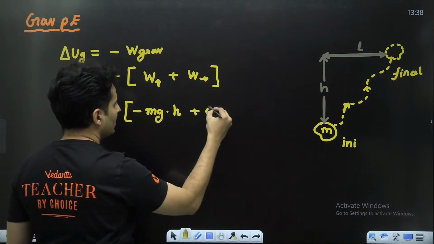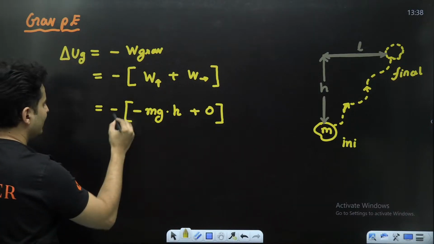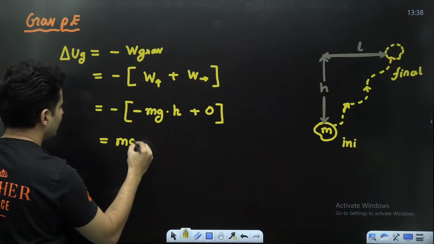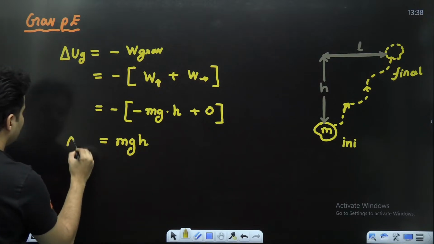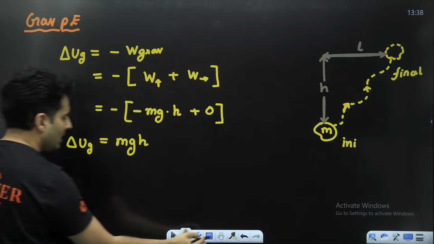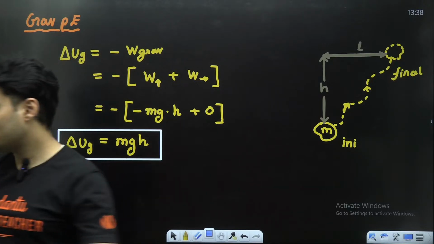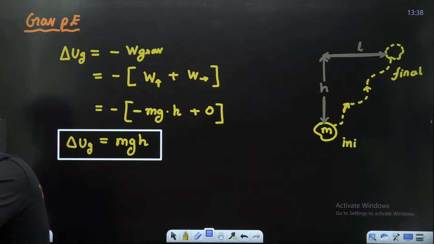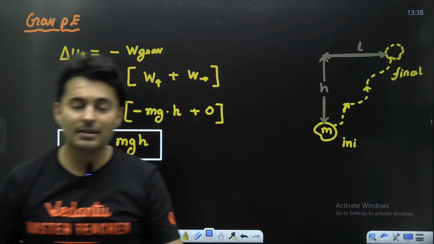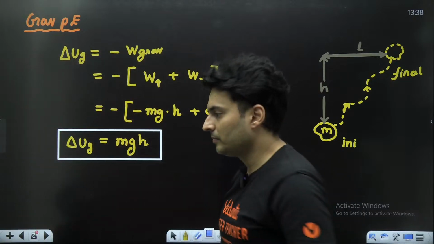Just put a 0 over here. So minus into minus is plus, so it will be just mgh. So the change of the gravitational potential energy, simply put, is mg into h. Is that clear? Very simple derivation for how this mgh comes. This is the actual derivation. Anything else is just some random thing.